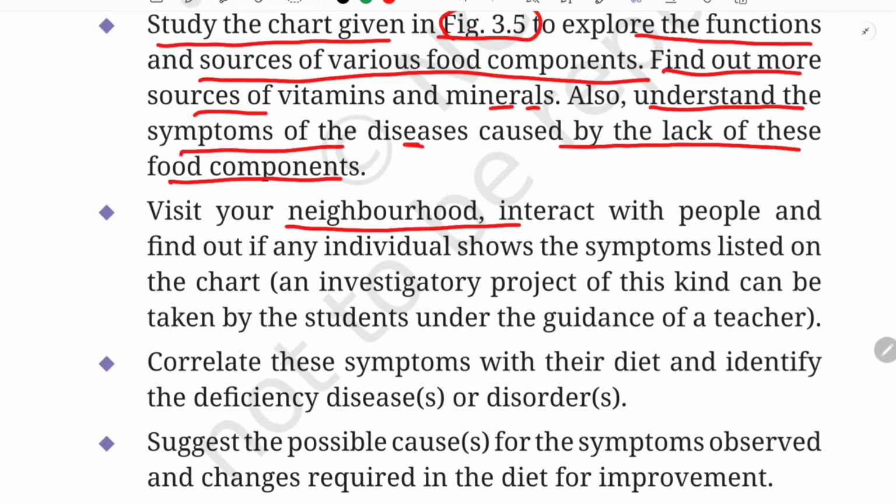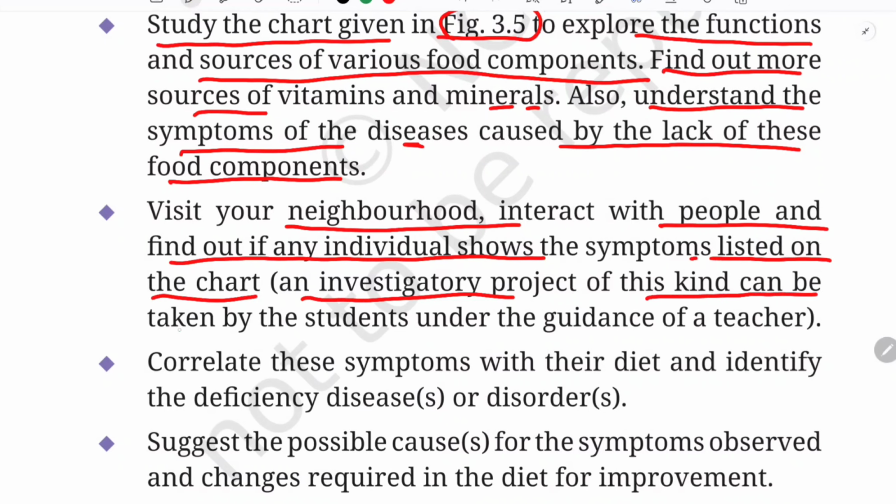Visit your neighborhood, interact with people and find out if any individual shows the symptoms listed on the chart. An investigatory project of this kind can be taken up by students under the guidance of a teacher. So under the guidance of your teacher, or you can take your parents or your elder brother or sister along with you, and do this survey, just out of curiosity also. You can interact with your neighbors and ask them whether they have any of the symptoms that we are going to study in the chart here.